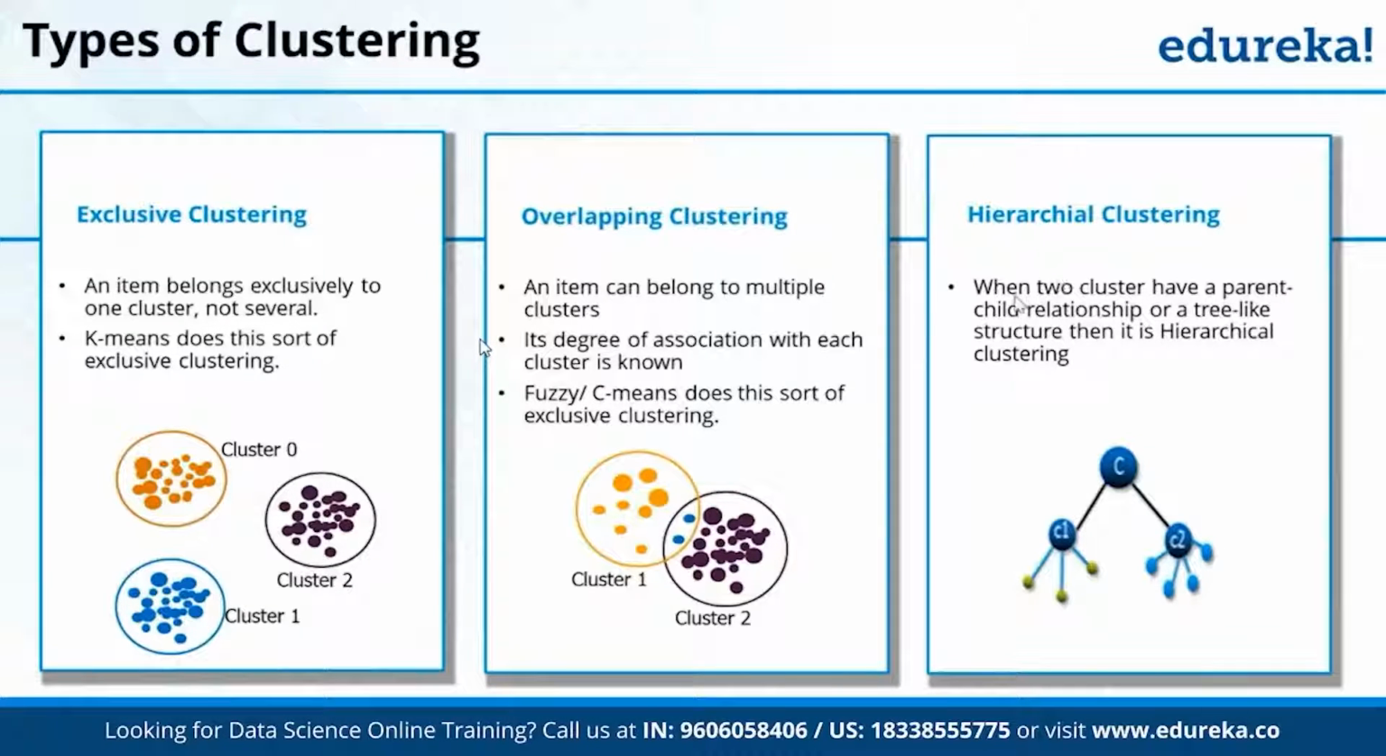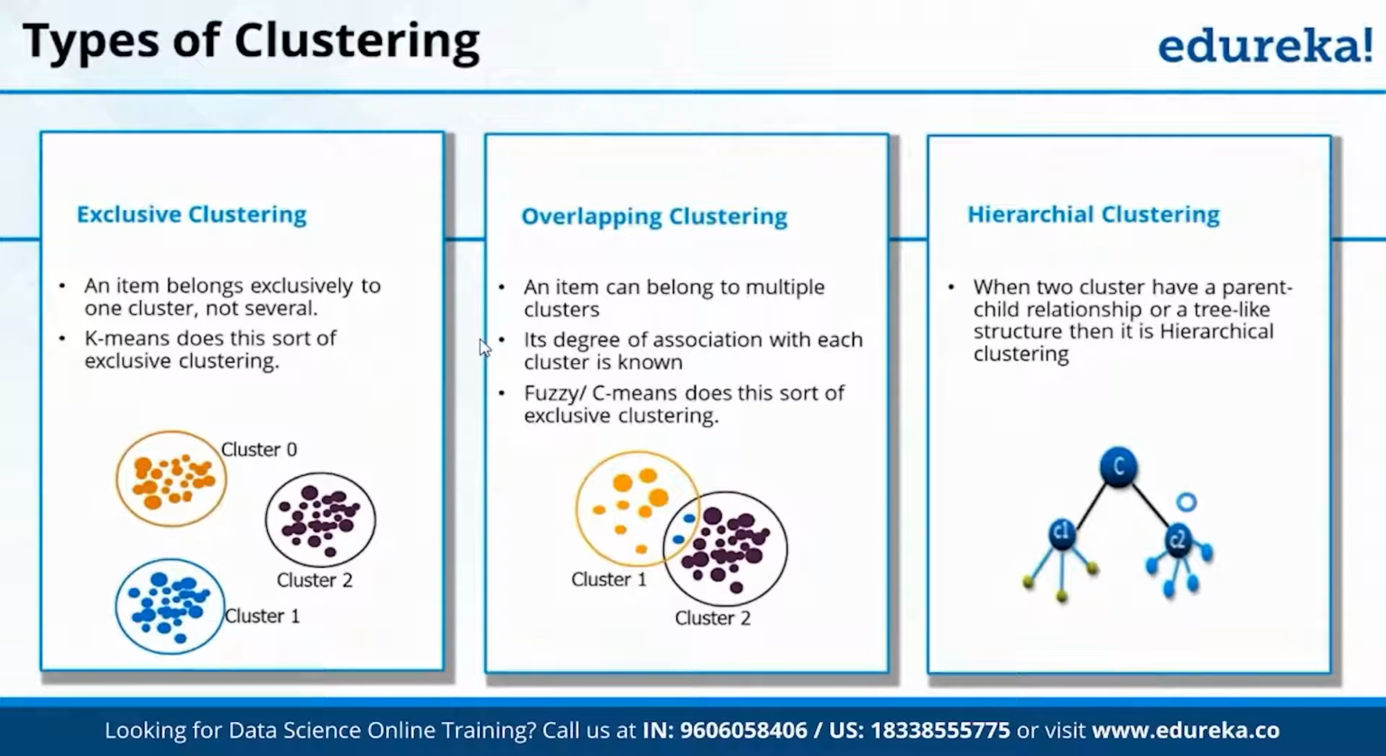Then hierarchical clustering: when clusters have a parent-child relationship or a tree-like structure, then it is hierarchical clustering. So basically, in hierarchical clustering, we create a dendrogram. There is a concept of dendrogram which creates a tree-like structure, and I can have a main cluster, then multiple subclusters, and so on. That is why it is known as a tree-like structure and hierarchical clustering.